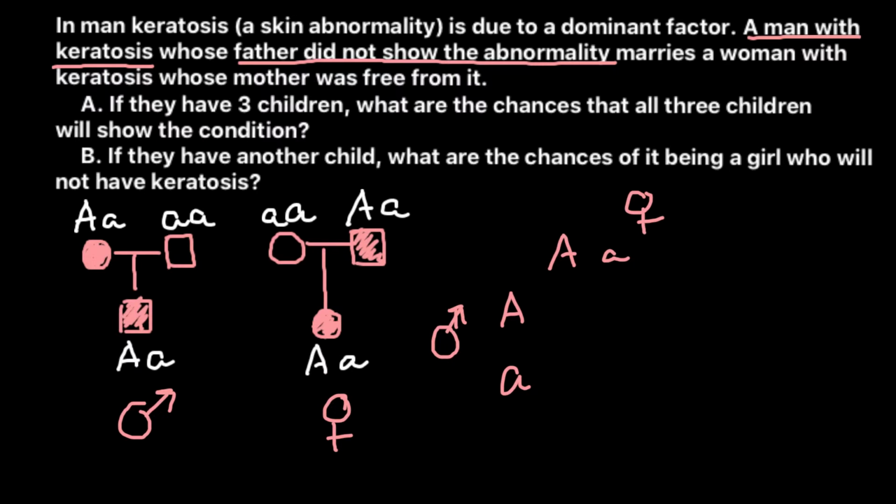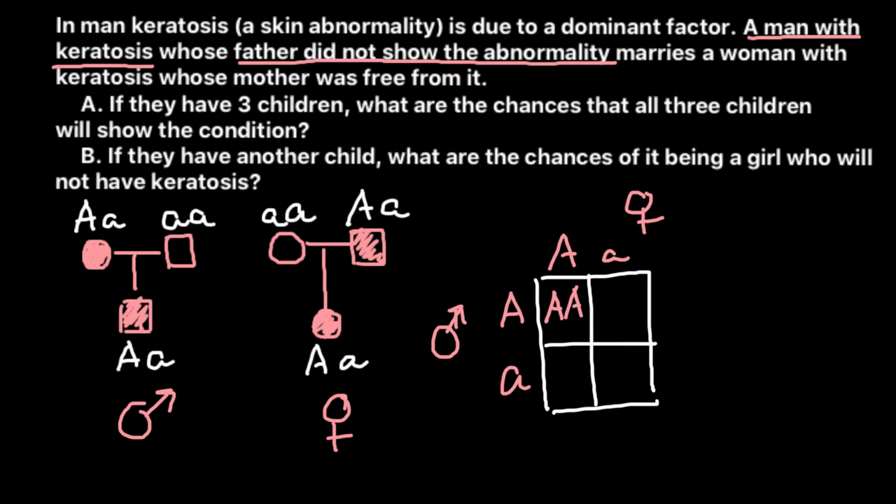So when we build a Punnett square, we can predict probability for the progeny to be affected with this genetic disorder. So here we have capital A, capital A, capital A, small a here, and small a here.